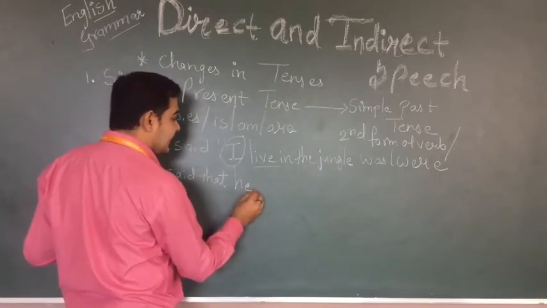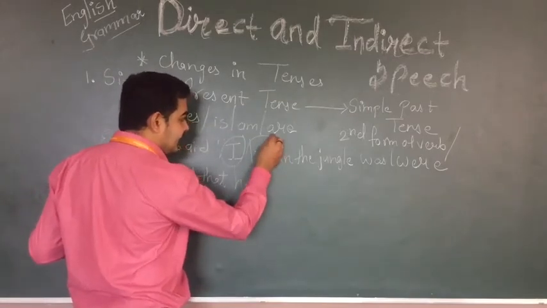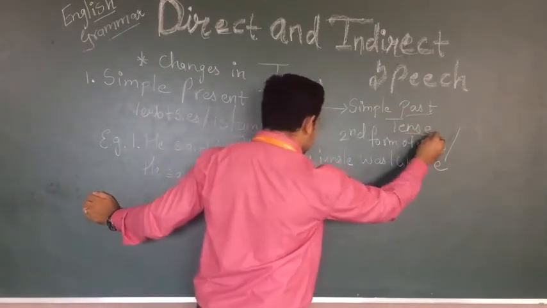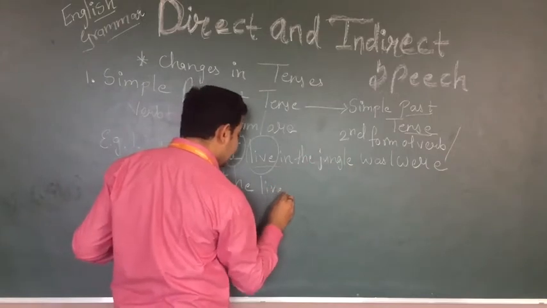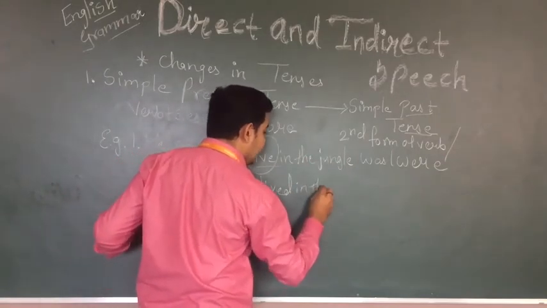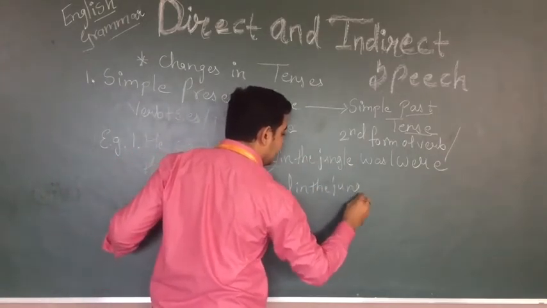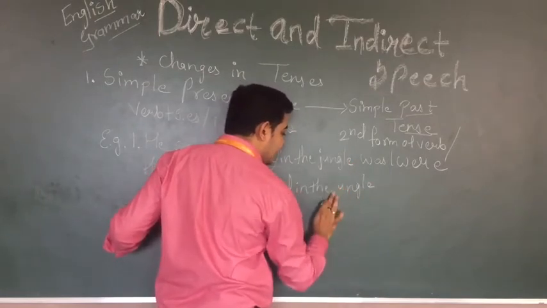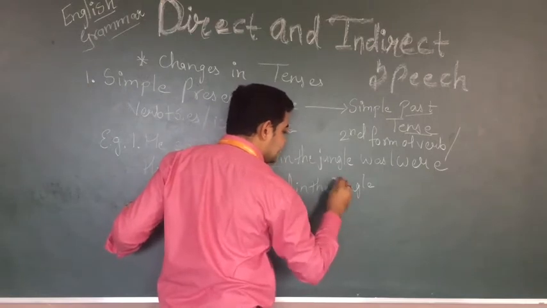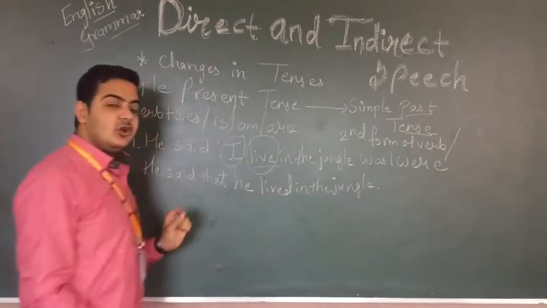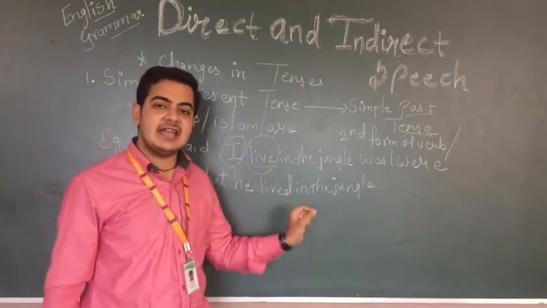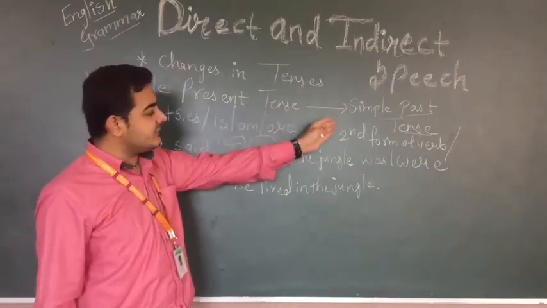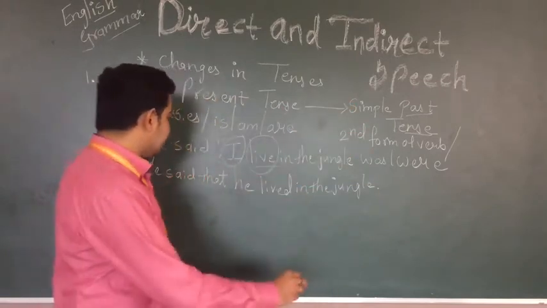He said that he, and this is the present tense, and present tense will convert into past tense. He lived in the jungle. Understood? It is very easy to see, there is no difficulty in this. So simple present tense will convert into simple past tense.